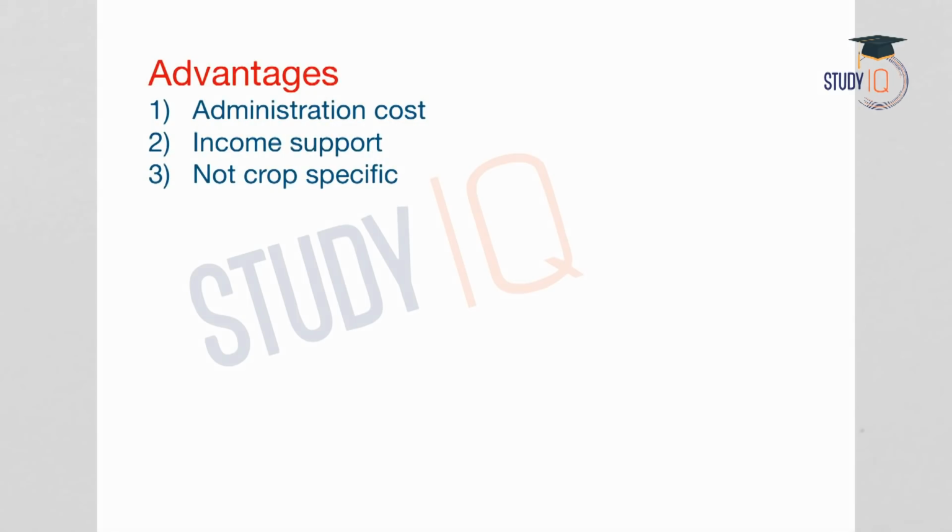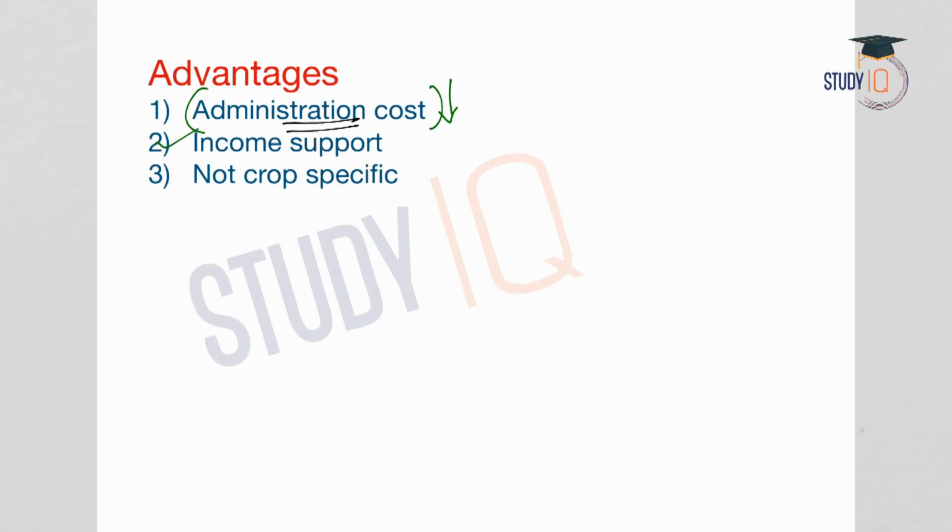Now let us see what are the advantages of such a scheme. The first one is regarding the administration cost. The farmer investment support scheme does not involve any physical procurement or stocking of grains. That means storage is not required, procurement is not required. So here the farmer is given the subsidy amount, and that is provided through checks. So this will have an impact on the administration cost. The government need not incur much administration cost in order to implement this scheme.